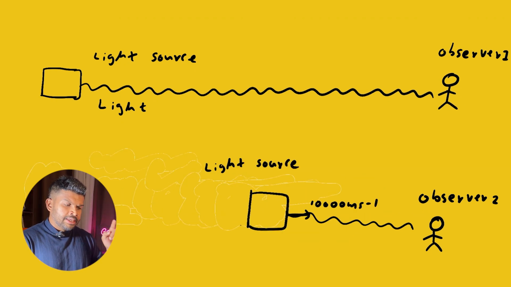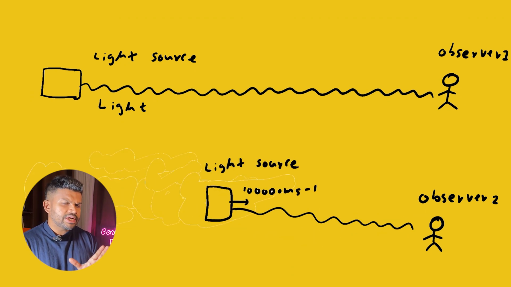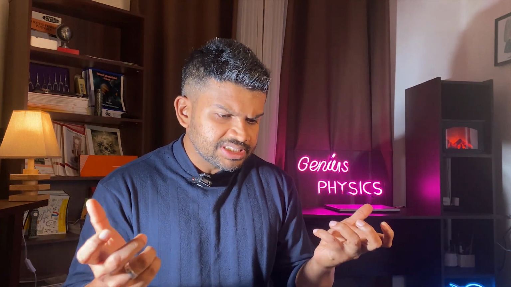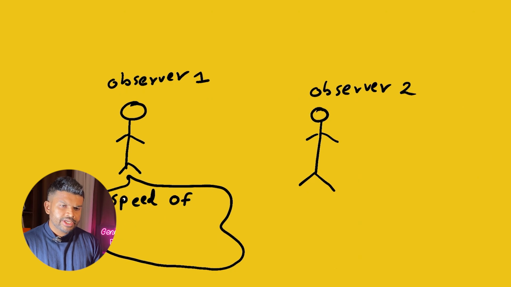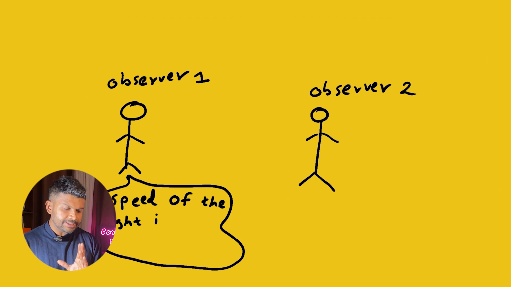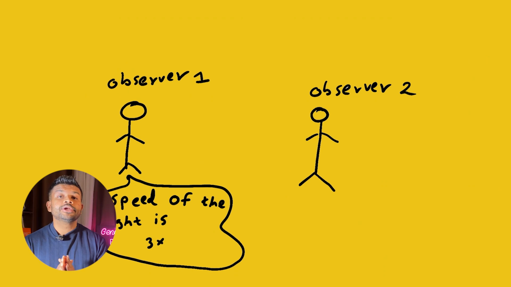In the meanwhile, observer number 2 is observing the light coming from light source number 2. But this light source is not at rest. It is coming towards observer number 2 at 10,000 meters per second. After observing the lights coming towards them, they have a conversation. In the second part of the video, can you see in this conversation that observer number 1 says the speed of light as observed by observer number 1 is 3 times 10 to the power 8.